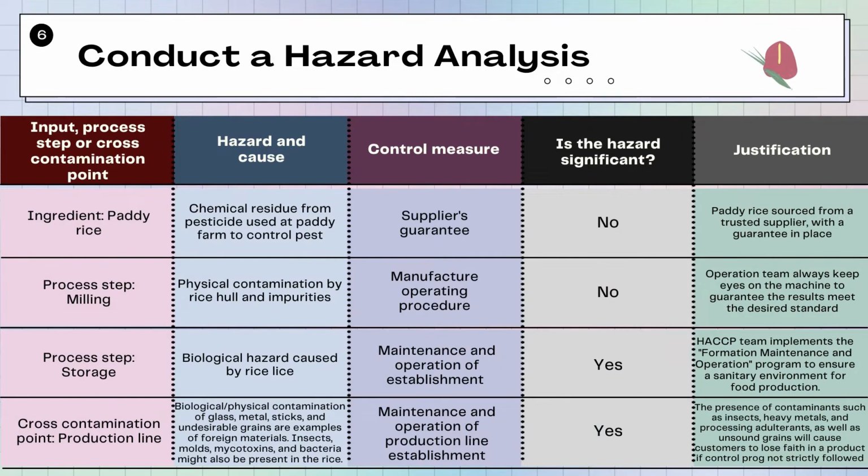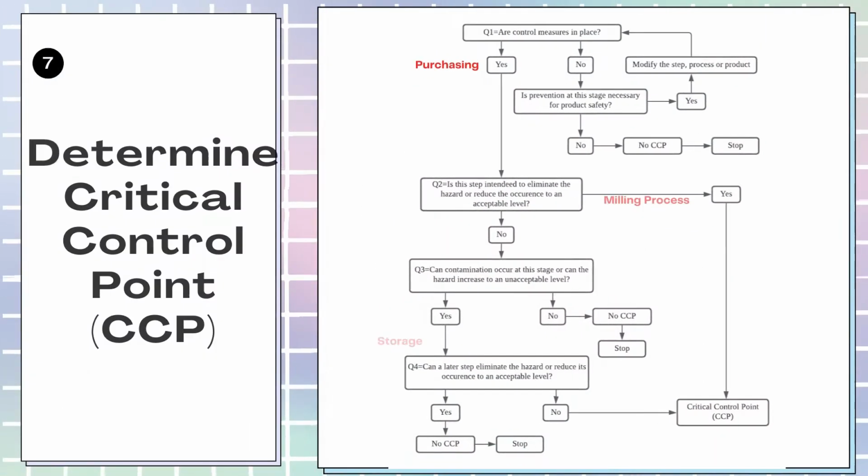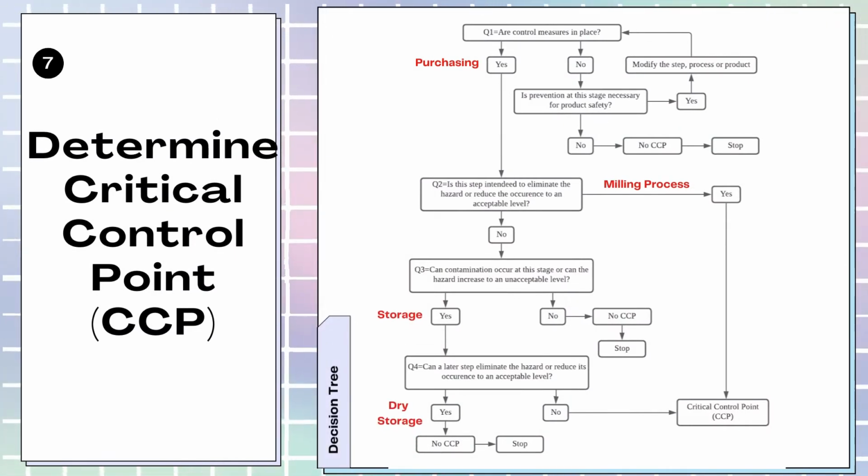Next, we conduct a hazard analysis for the ingredients, process steps, and cross-contamination points. As shown in the slide, there are 2 significant hazards: at storage, because of the biological hazard caused by rice lice, and at the production line, caused by biological and physical contamination. We also stated the control measures as well as the justification. The seventh step in HACCP is to determine critical control points.